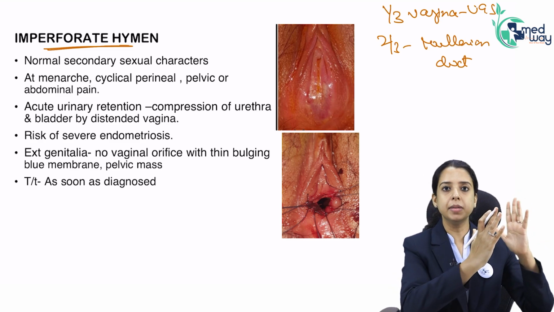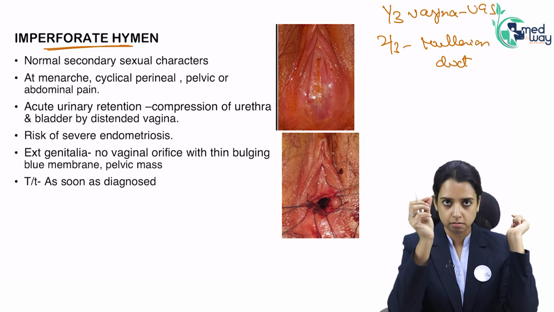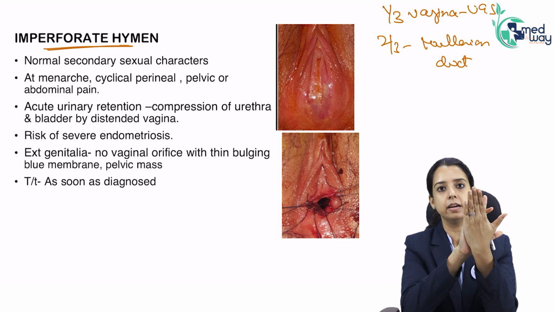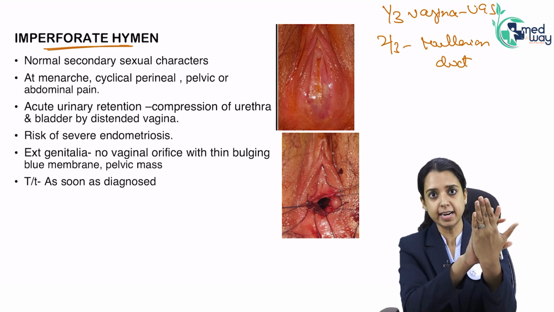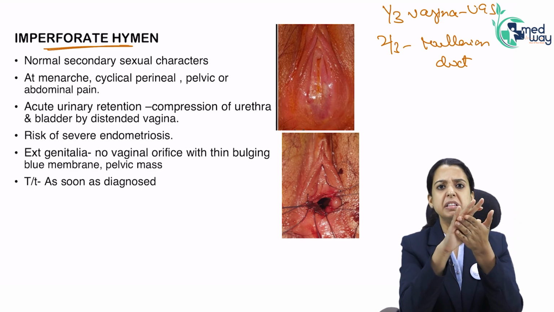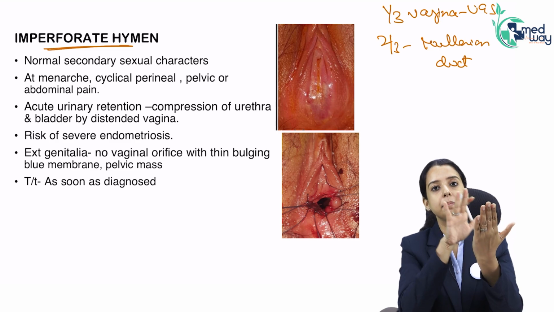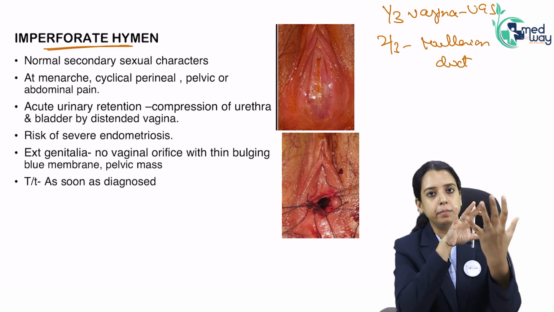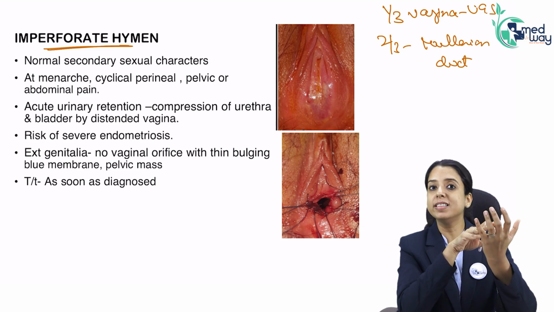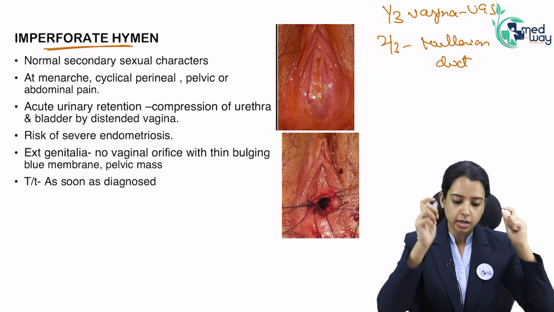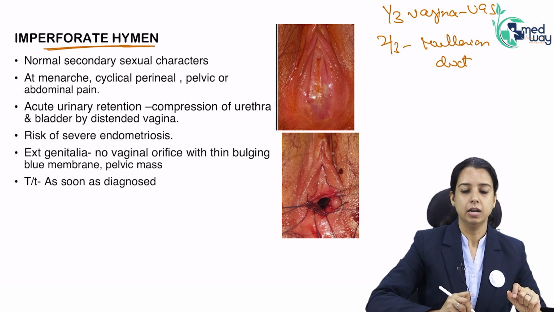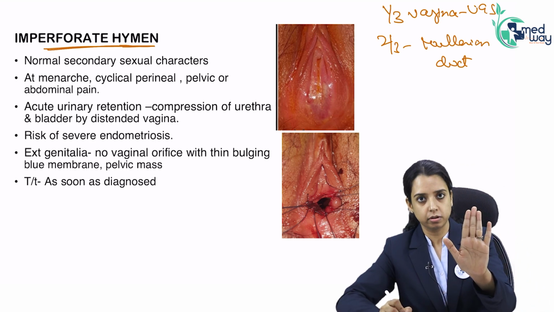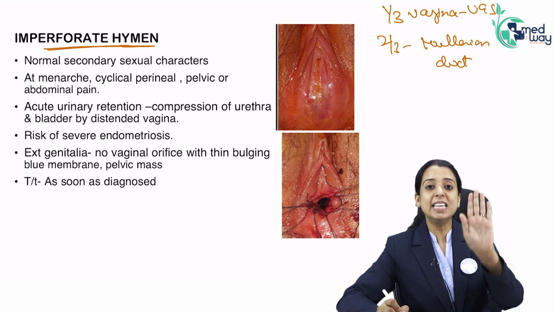So whenever something is bulging, it means it is very thin. Suppose it's a thick muscle, and anything is collecting behind it, it will not cause a bulge, right? But if it's a very thin membrane and something is collecting behind it, it will lead to bulging of that structure. So when the question gives you a blue bulging membrane, it is not septum. Septum is muscular. It is imperforate hymen. And you can see it bulging because it is lying very close to the vaginal orifice, so it will be very well seen as a bulge.